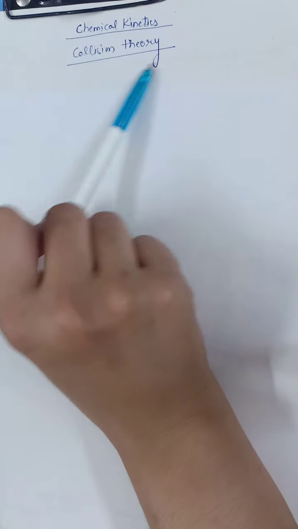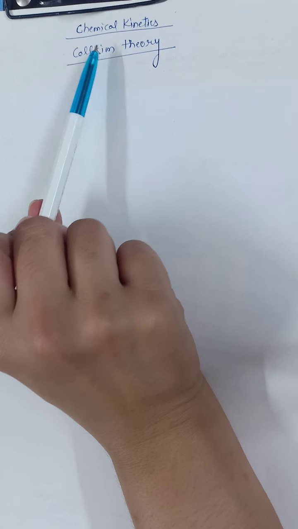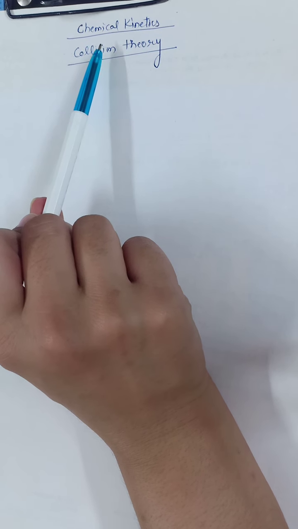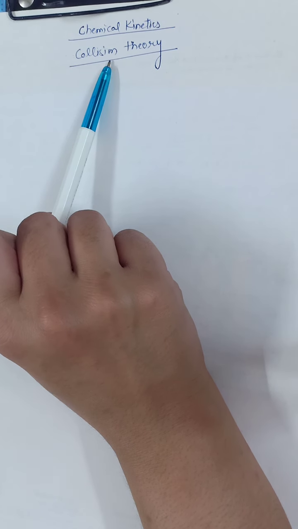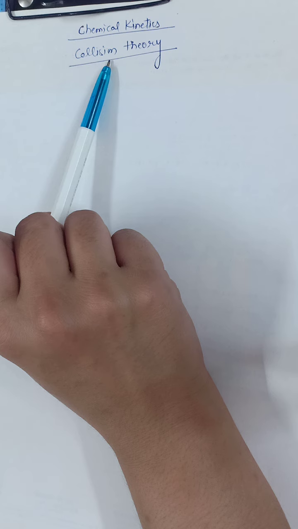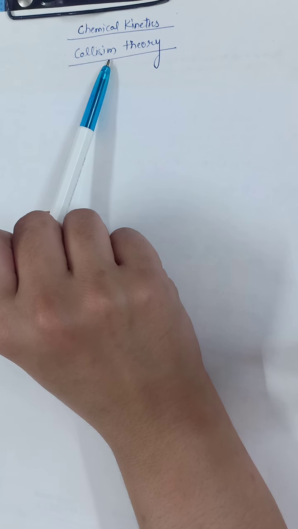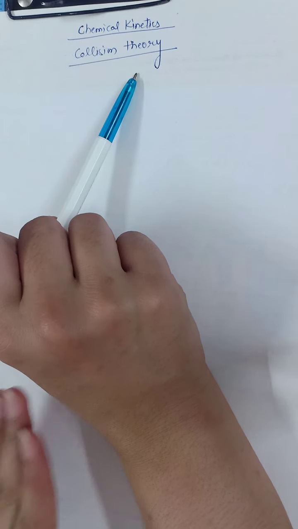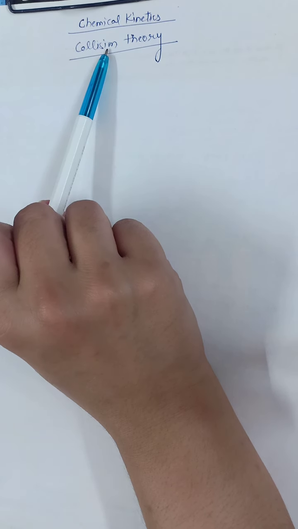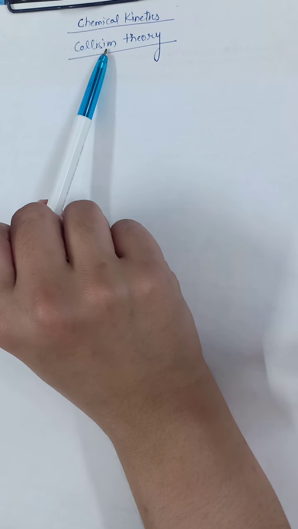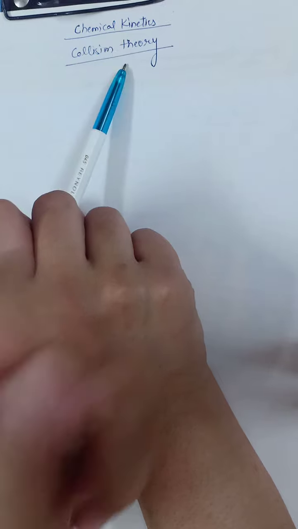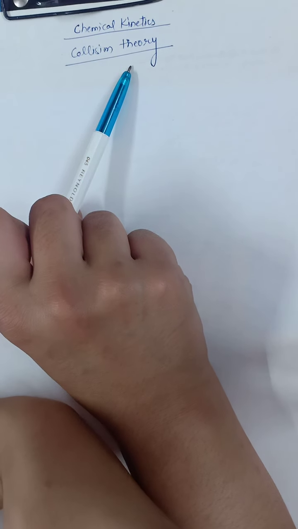Today our topic is collision theory from chemical kinetics. So what is collision theory and why do we need this theory? In chemical kinetics we have already studied that reactants combine with each other and form products. But what is the basic reason behind the reaction between the reactants? Why do they react with each other and form the product?